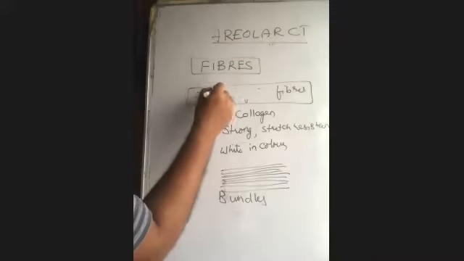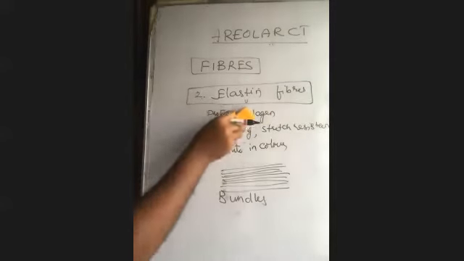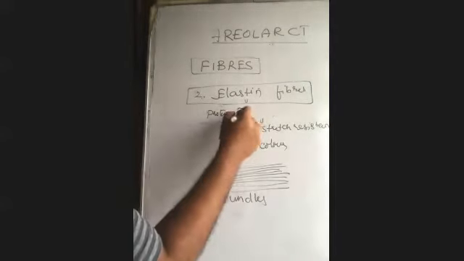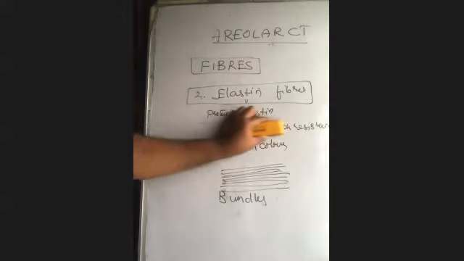Next, the second one is elastin fibers. Elastin fibers are made of a protein called elastin. Nature-wise, elastin fibers are branched.